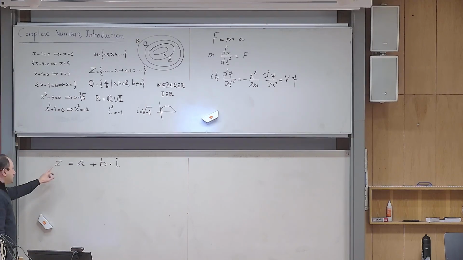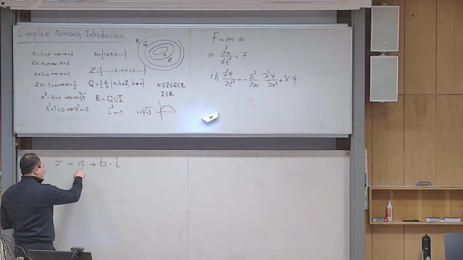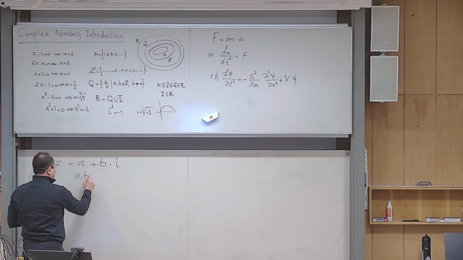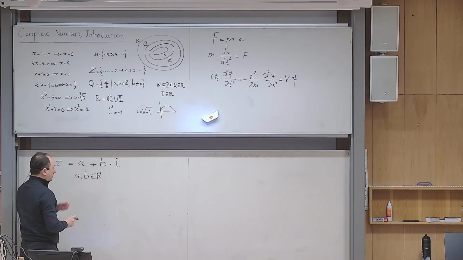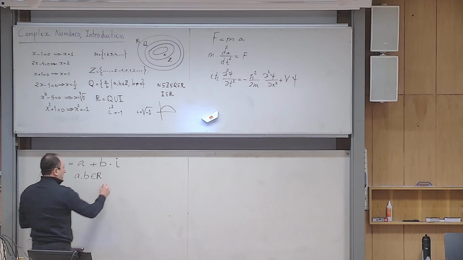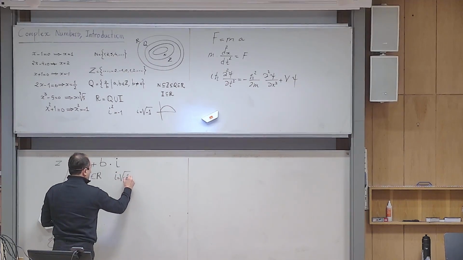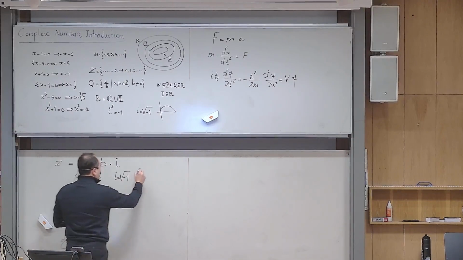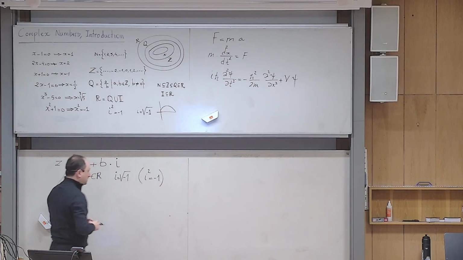A complex number is a number of this form where a and b are real numbers, a and b belong to the set R, and i is a square root of -1, with the property that if you square it, it gives you -1.